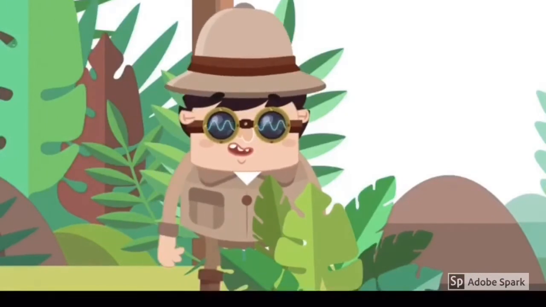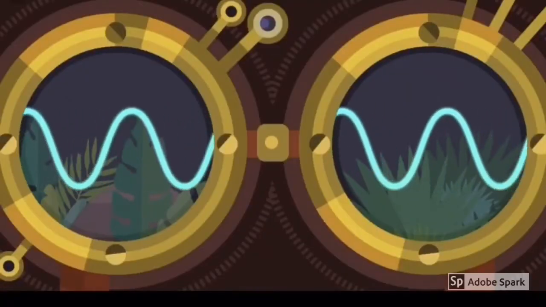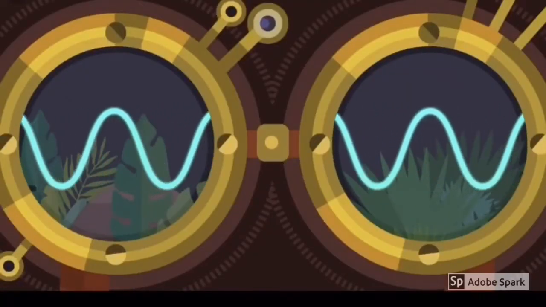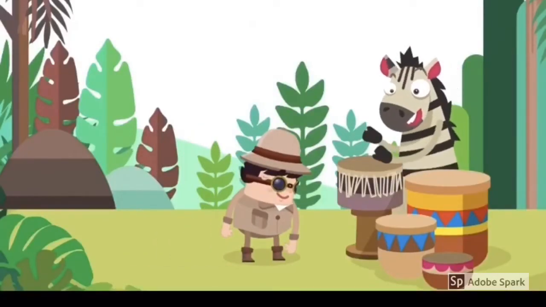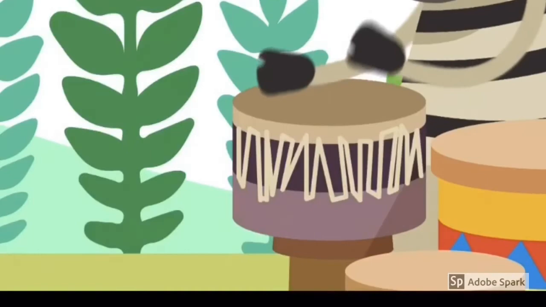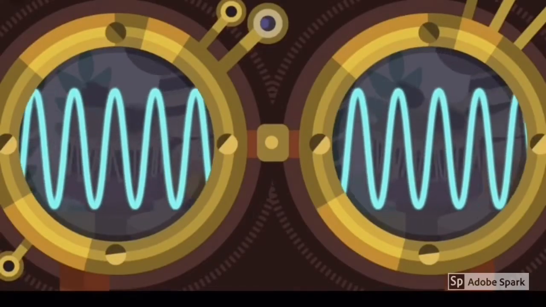This explorer is wearing special goggles. They let him see sounds in the air all around him. The sounds he sees are like waves. Some of them are tight, squiggly waves, like this. A drum with a very tight skin makes this sort of wave. It's what we call a high-pitched wave.